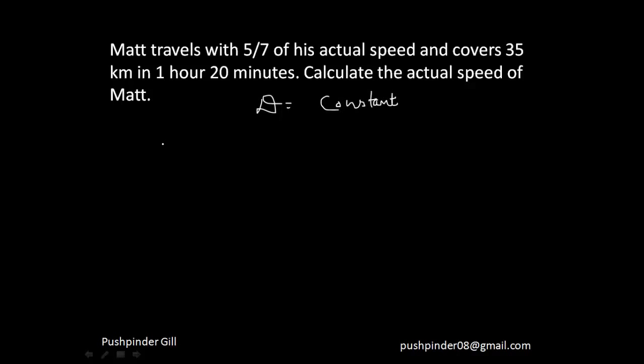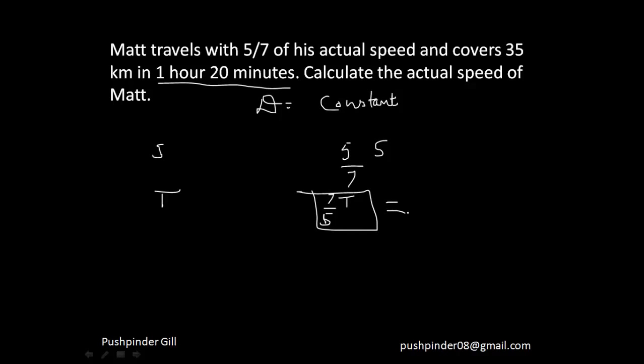Fine. So if he was traveling at speed s, now he would be traveling at 5/7 s speed. So earlier if he was taking t hours, now he'd be taking 7/5 t hours. Now he has given you that he takes 1 hour 20 minutes, which is nothing but 60 plus 20, that is 80 minutes.